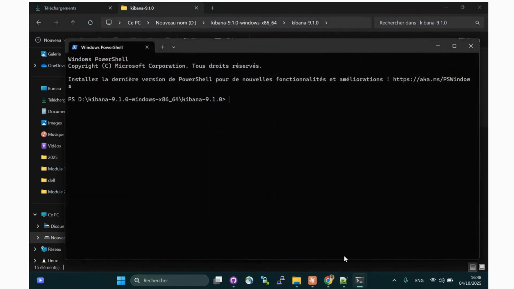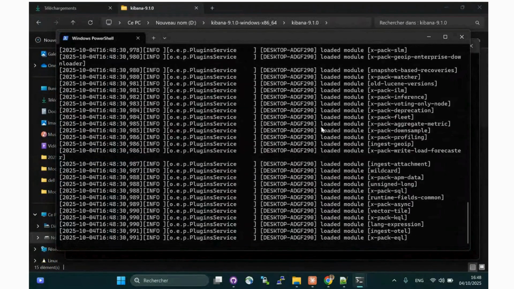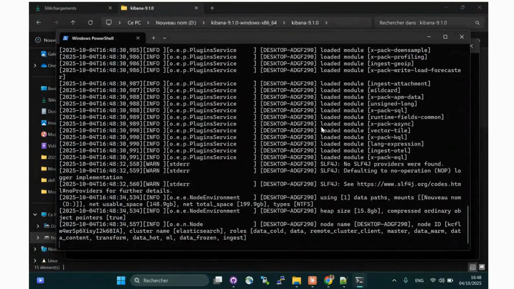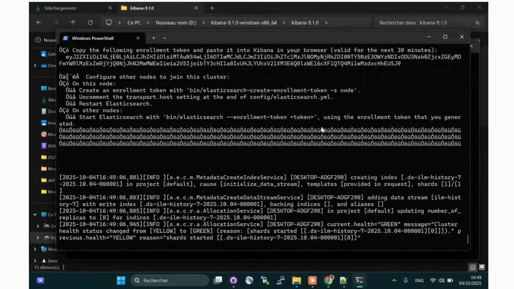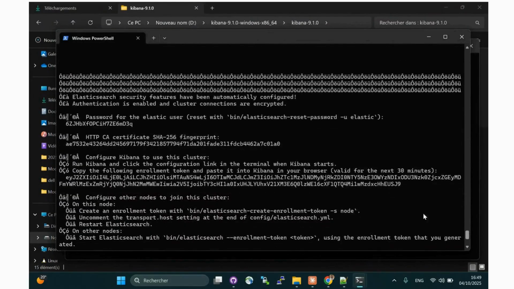You can now see that Elasticsearch has finished starting up. Pay close attention to the console output. You'll see that Elasticsearch provides a password for the default Elastic user. This will be used later to log in. It also gives a token that Kibana will need to connect to Elasticsearch. Copy both pieces of information and save them somewhere safe. We'll need them soon. I'll save mine right here.